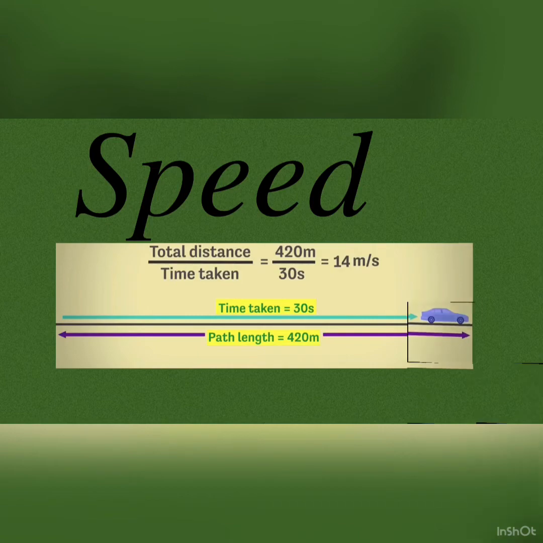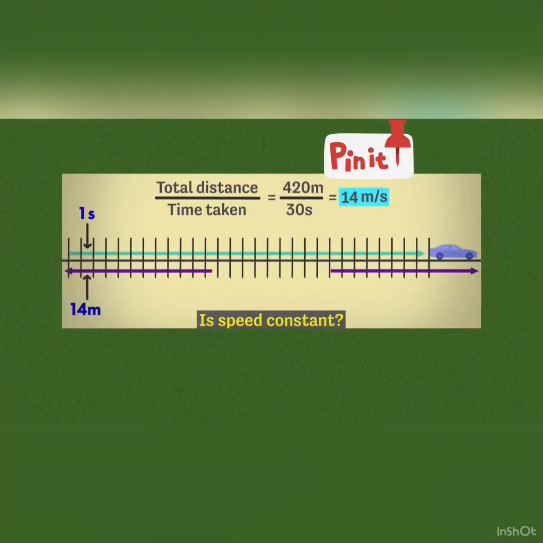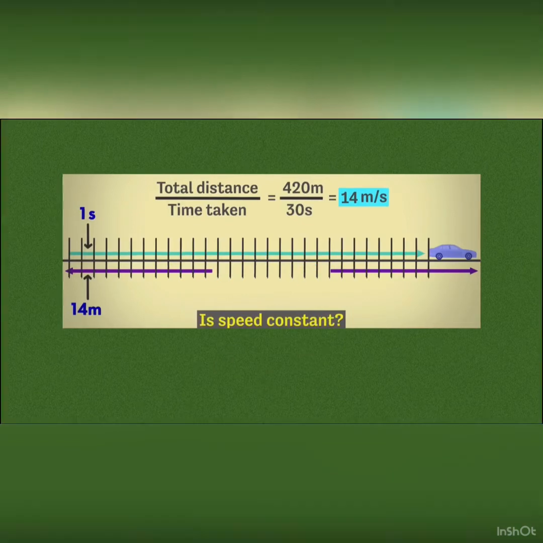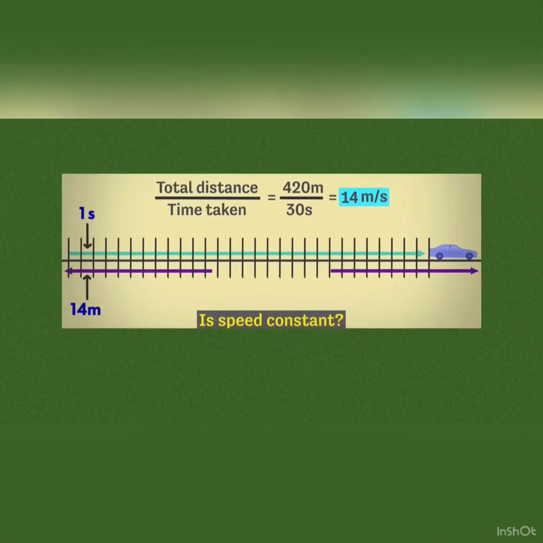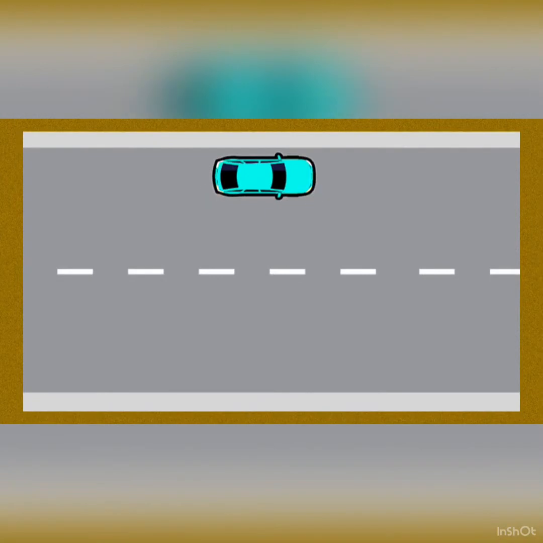Look at the value carefully. What does it tell us? Does it mean our object traveled 14 meter in every second? I wanted to answer the next question that I am asking you. In this example, can we say that speed of this car is constant throughout the distance? Or we can say that car is covering 14 meter per second throughout the path?